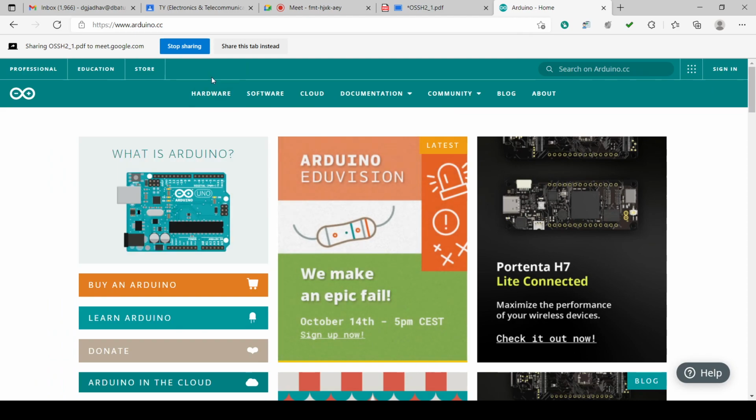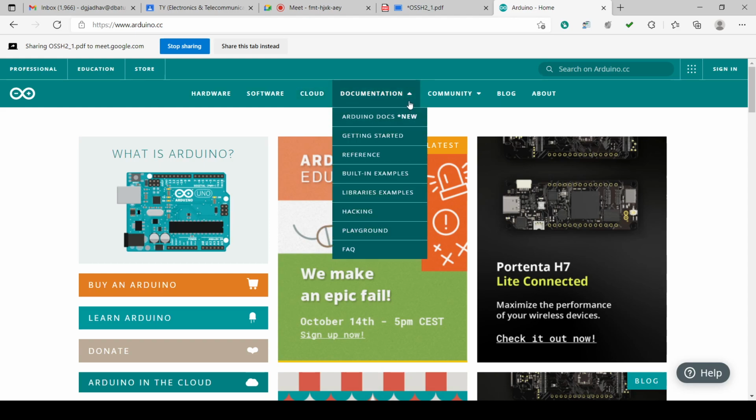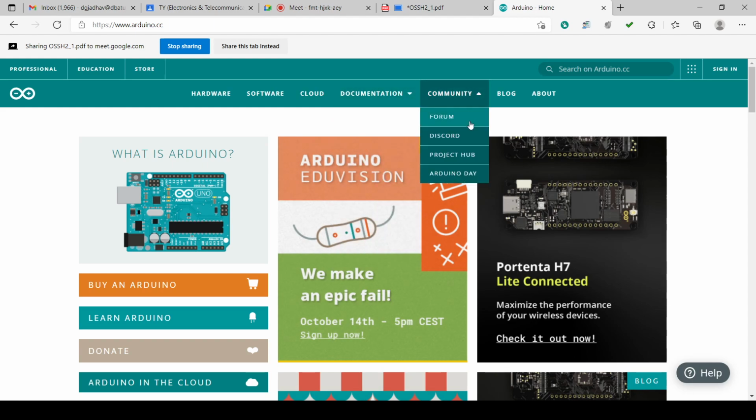So we are having the hardware, we are having the software, we are having the cloud, then we are having the various documents available, then various communities, forums and Discord and Project Hub and Arduino Day. Then some blogs are there.